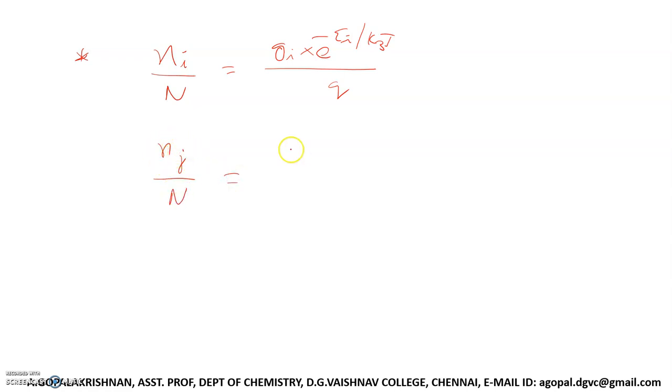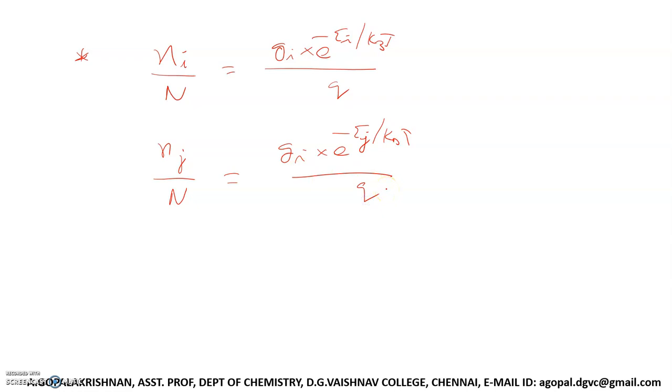Then the next point, this is another important point. According to Maxwell-Boltzmann statistics, the number of particles in the ith level of the most probable macro state can be given as Ni by N equal to Gi into e power minus Ei by kBT divided by the partition function Q. Similarly, I'll take some jth level of the same most probable macro state. The number of particles in the jth level can be given as Nj by N equal to Gj into e power minus Ej by kBT by Q.